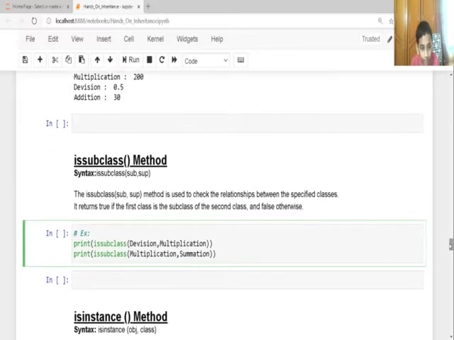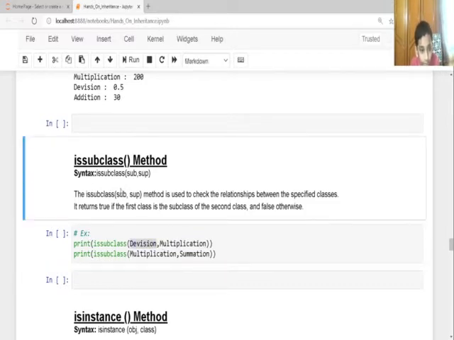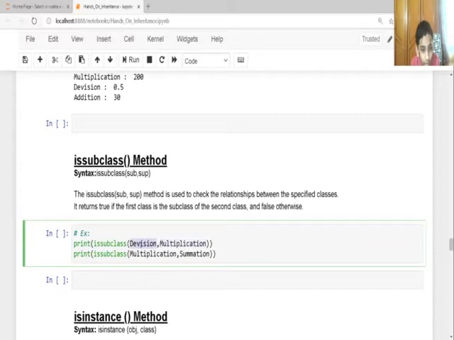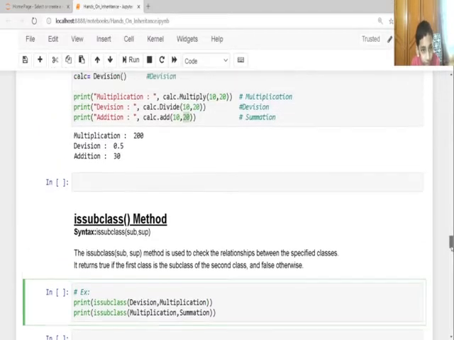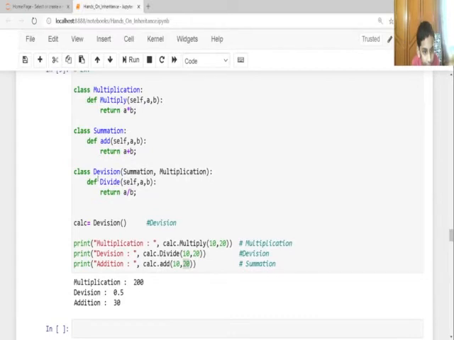Let me execute. Here, Division and Multiplication. At first you have to give the subclass and superclass. So let's see if Division is a child class and it's inheriting from Multiplication. Let's check the Division class and Summation. It is the child class, right?